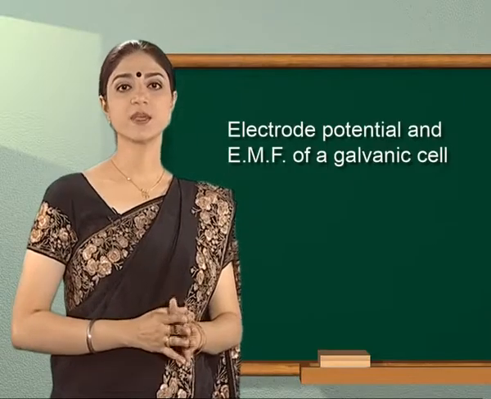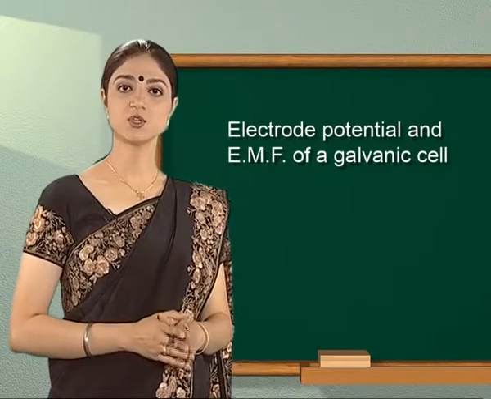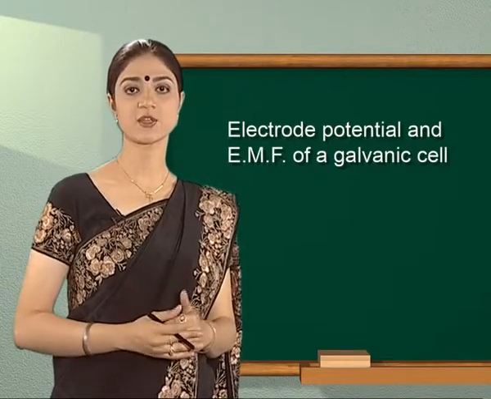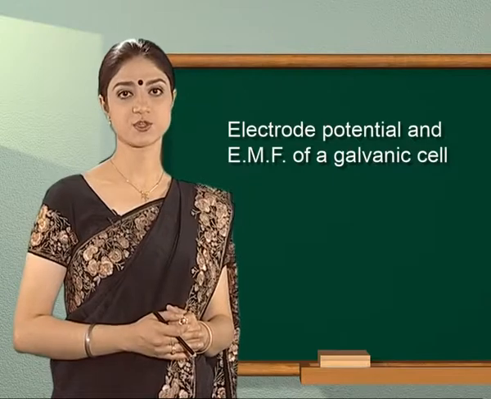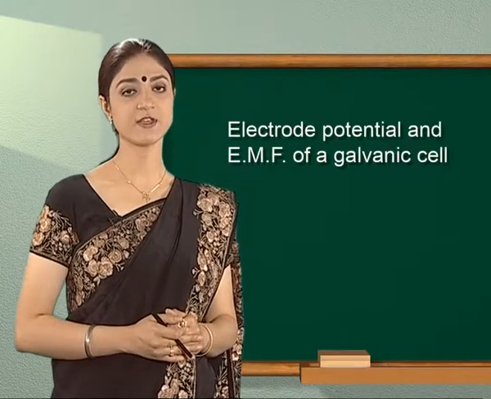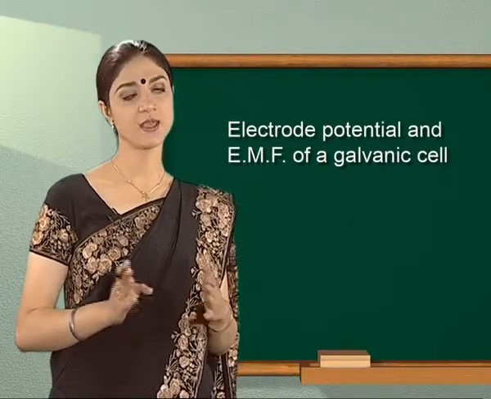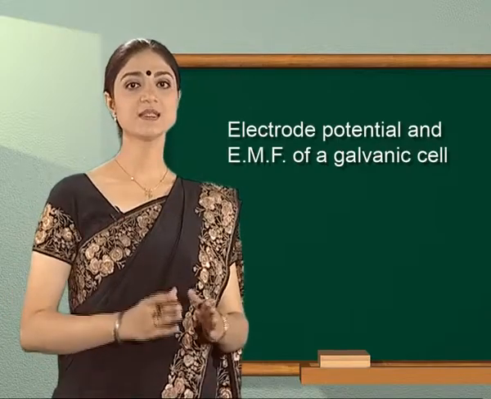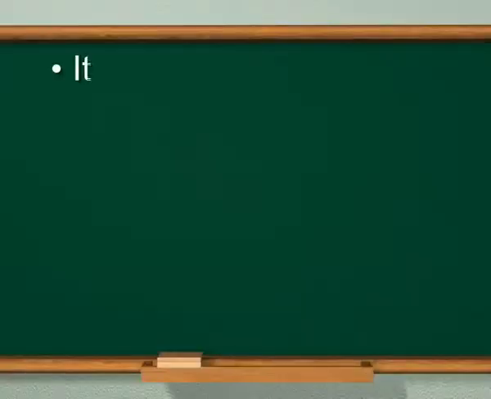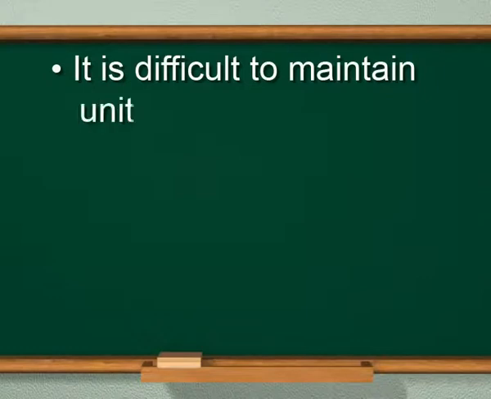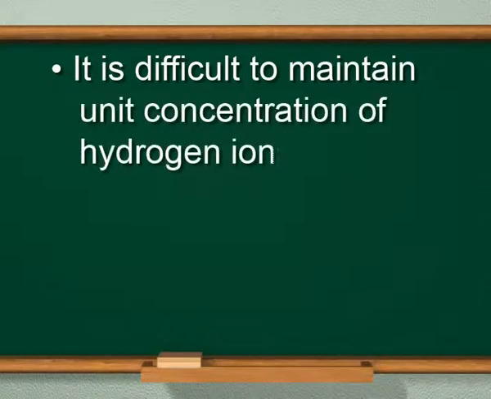Let me tell you that it is not always convenient to use standard hydrogen electrode as reference electrode because of experimental difficulties in its preparation and use. Let us list few of them. It is difficult to maintain unit concentration of hydrogen ions.